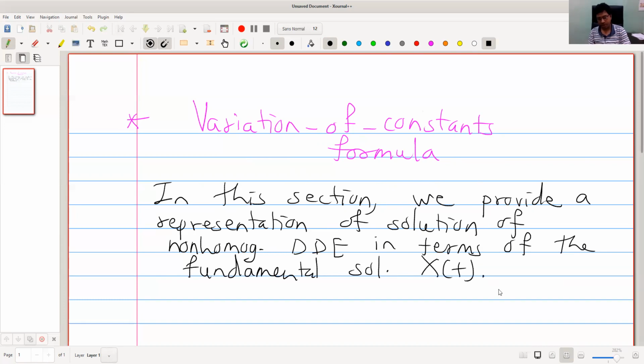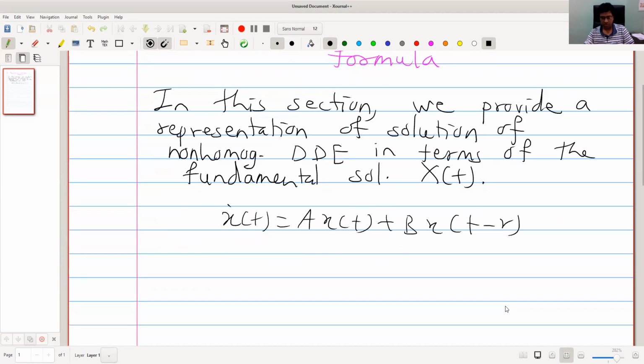Recall, capital X of t is the solution of the homogeneous delay differential equation x dot of t equal to ax of t plus bx of t minus r, with initial data x of t equal to 1 when t equal to 0 and 0 for t less than 0. So this is the fundamental solution. We are going to use this capital X in the solution of the non-homogeneous problem.